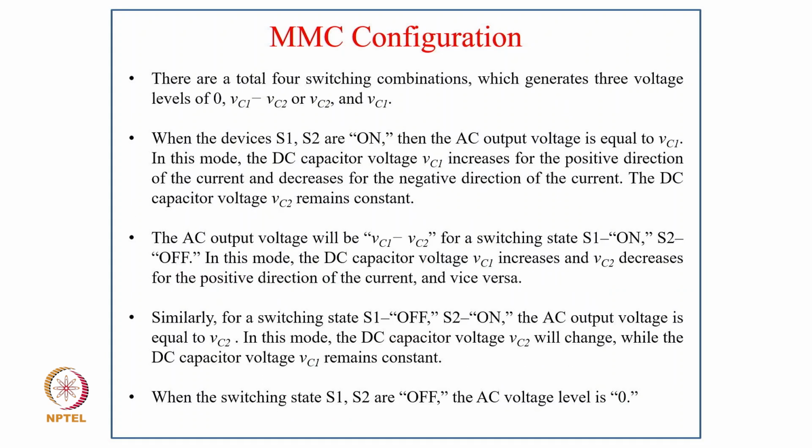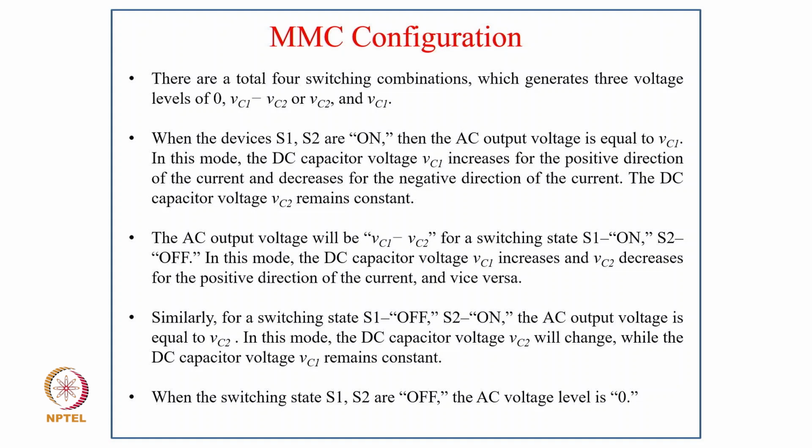So there are a total of four switching combinations which generate three voltage levels of 0, VC1 minus VC2 or VC2, and VC1. When the devices S1 and S2 are on, the AC output voltage is equal to VC1. In this mode, the DC capacitor voltage VC1 increases for the positive direction of the current and decreases for the negative direction of the current, and the DC capacitor voltage VC2 remains constant. The AC output voltage will be VC1 minus VC2 for the switching states